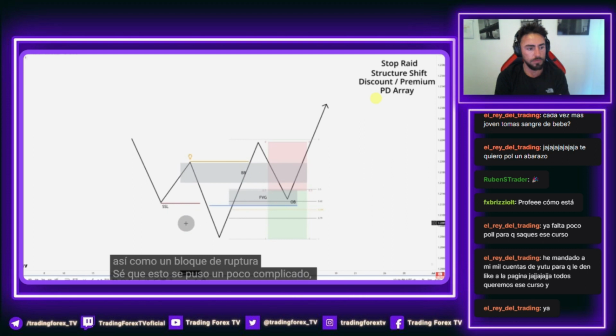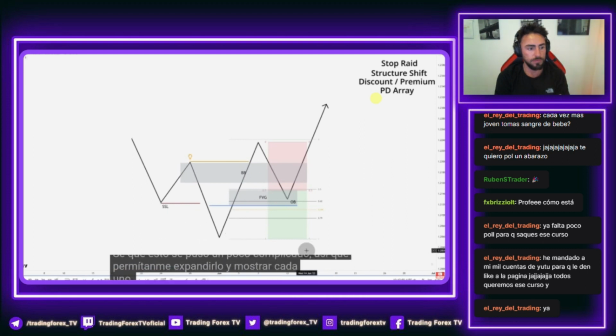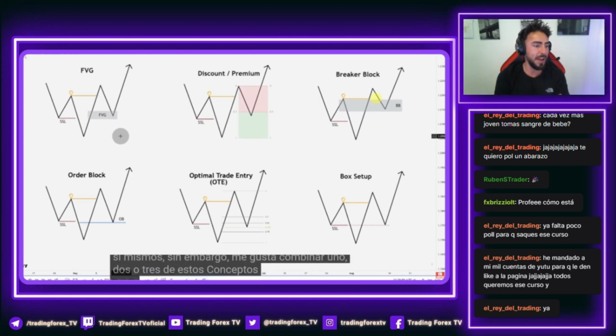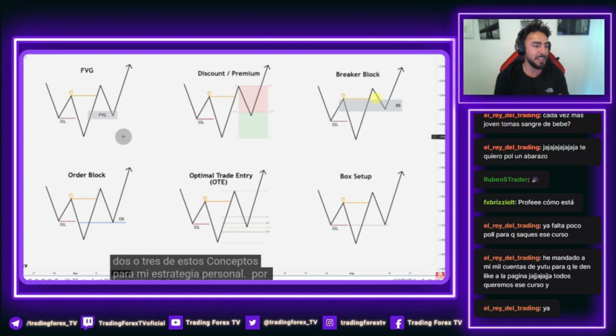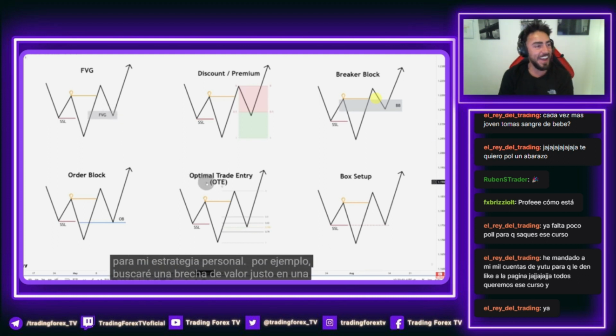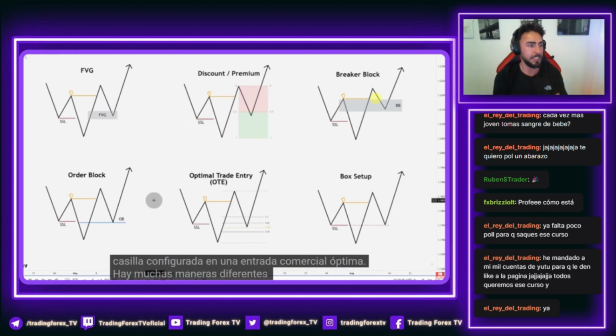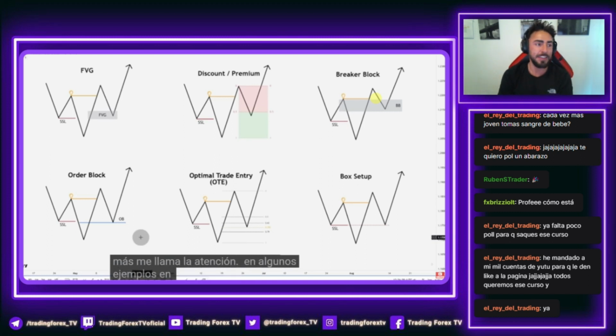I know this got a little bit messy, so let me expand it out and show each different one. Each one of these concepts could be used as an entry model by themselves. However, I like to blend 1, 2, or 3 of these concepts together for my personal strategy. For example, I will look for a fair value gap in an optimal trade entry, or I will look for the box setup in an optimal trade entry. There are many different ways to blend these concepts. I just do what catches my eye the most. Let's get into some examples where I will show each one of these individually or blended together.